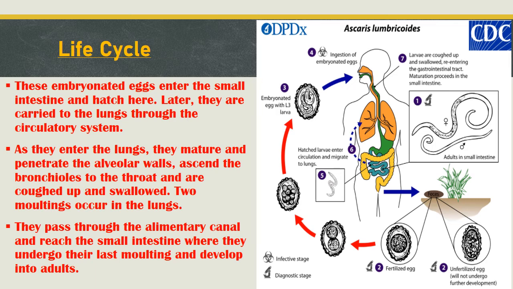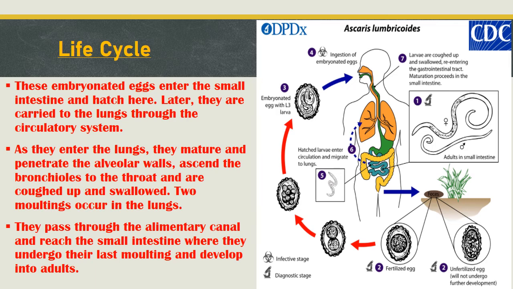These embryonated eggs are ingested and reach our small intestine. Once they reach the small intestine, they hatch and the juveniles are released. Once released, they pierce through the intestinal wall and migrate to different parts such as the lungs with the help of the circulatory system. In the lungs, they move up to the alveoli and reach the bronchi.